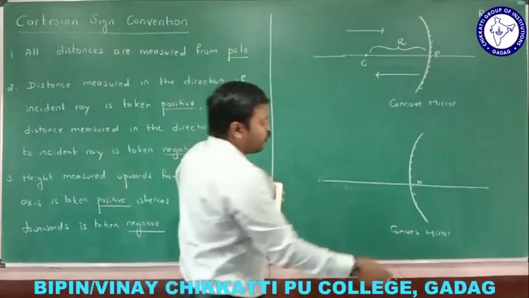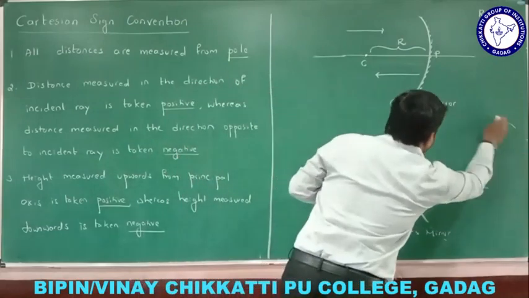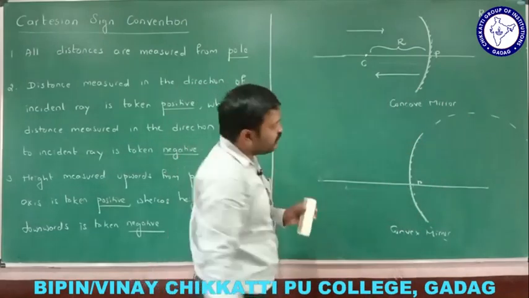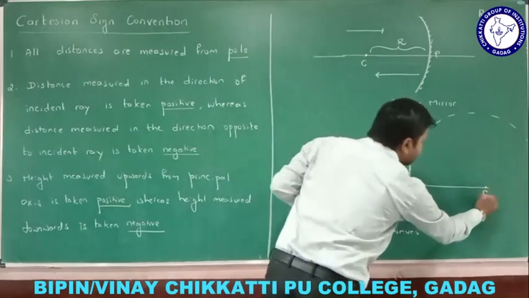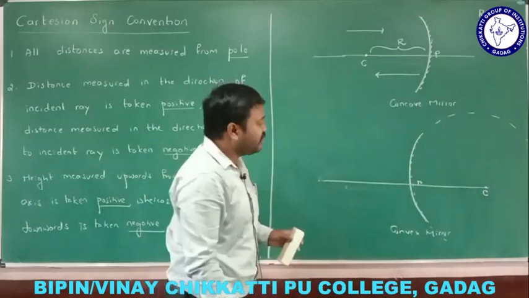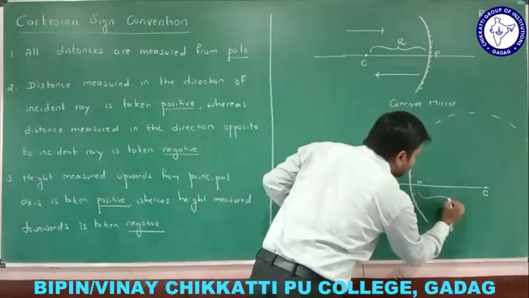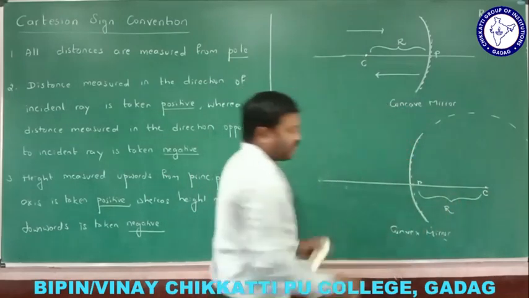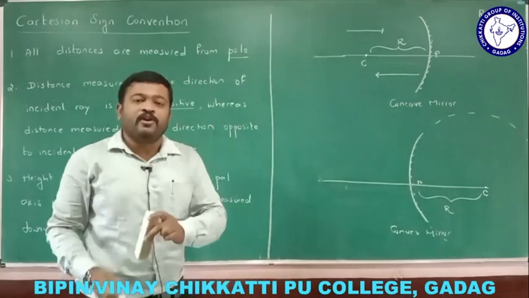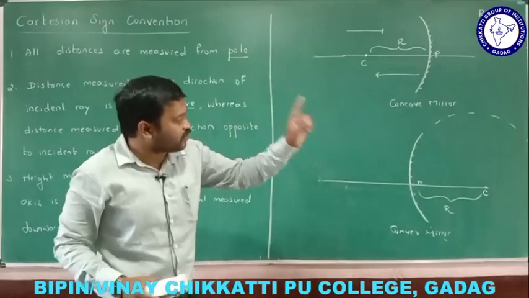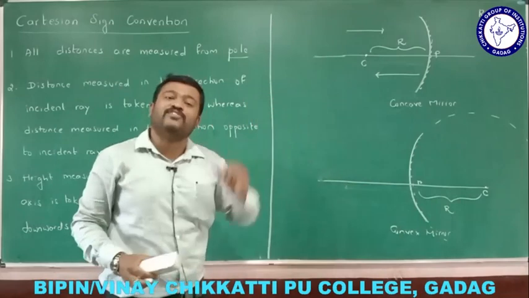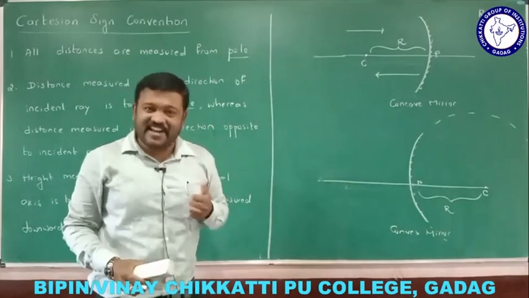Now, let me check it out about the convex mirror. Imagine a sphere. Always we need to imagine a sphere. This is the center. Radius of curvature is the radius of the sphere of which the mirror is a part. This is the radius of curvature. What is the sign convention of the radius of curvature? Is it positive or negative? Let me check it out.